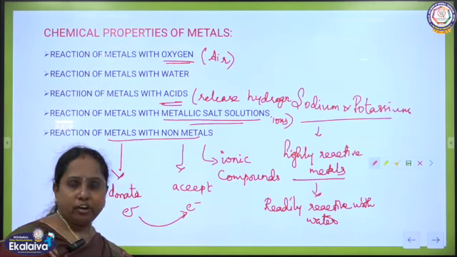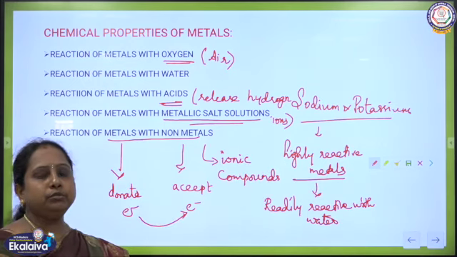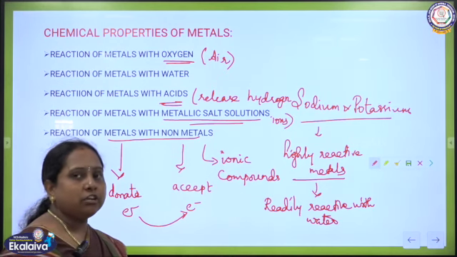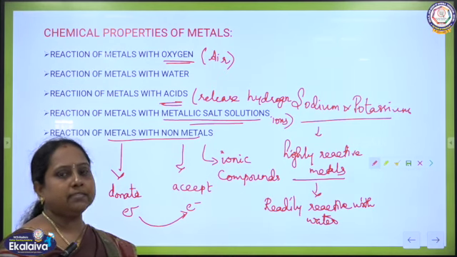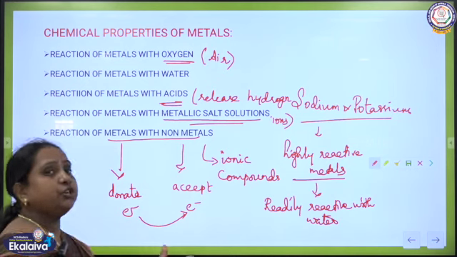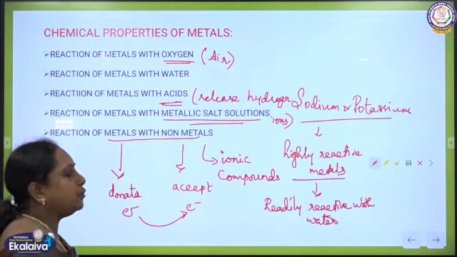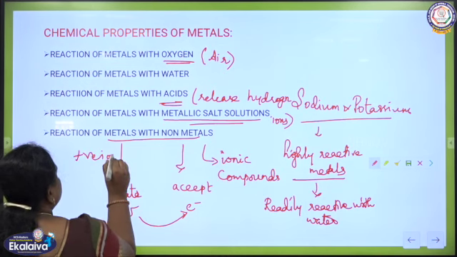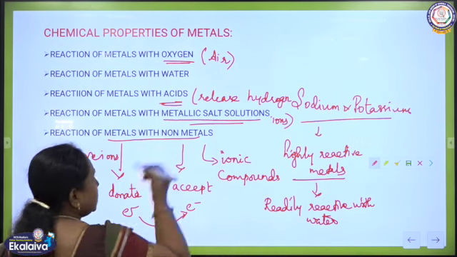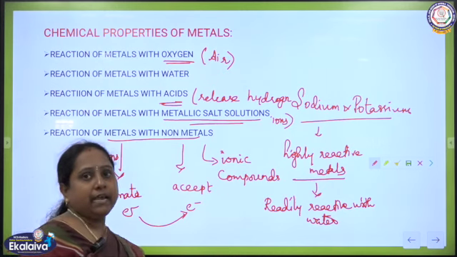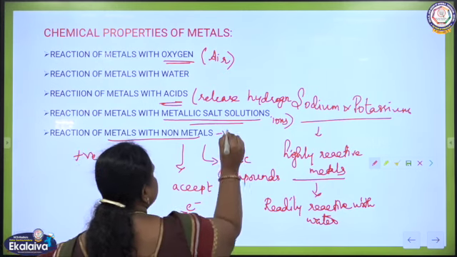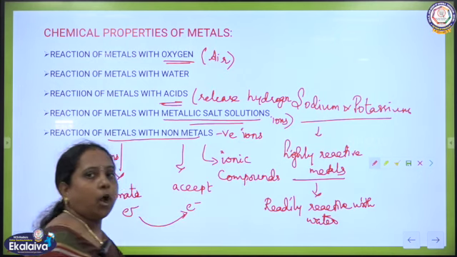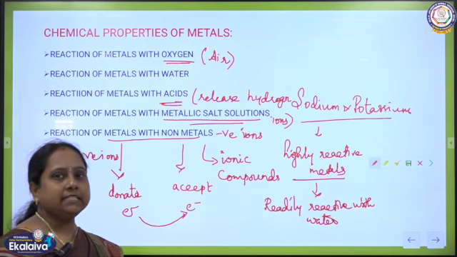The ionic compounds are formed due to the emergence of ions, different types of ions produced by metals and non-metals. Normally, metals donate the electrons so that they produce cations, that means positive ions will be produced by metals. Whereas non-metals accept the electrons, thereby they produce negative ions.